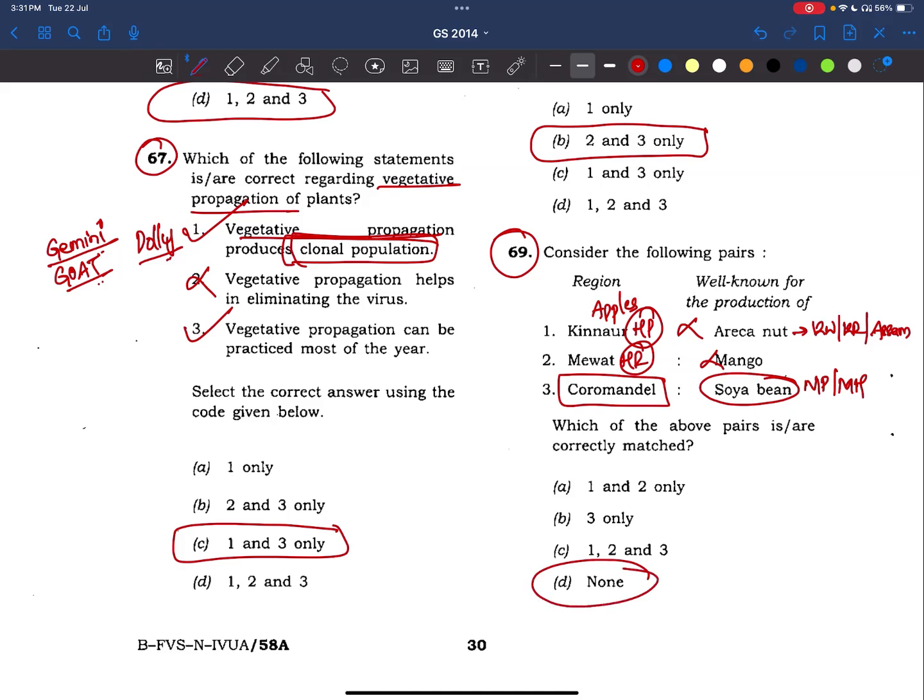UPSC gives this type of question if it is asked in the form of pairs. We feel that okay, if you don't know the answer, generally we put two pairs as an answer. But yet none will be the answer. Even in the 2025 paper, in my set B, the last 99th and 100th questions were like this only. Answers were none, and I had put two pairs correct. So there I lost 2 marks. So if you don't know, please don't take risk by using unnecessary elimination techniques. Okay, at least we'll try to follow some rationality in doing those things, right?